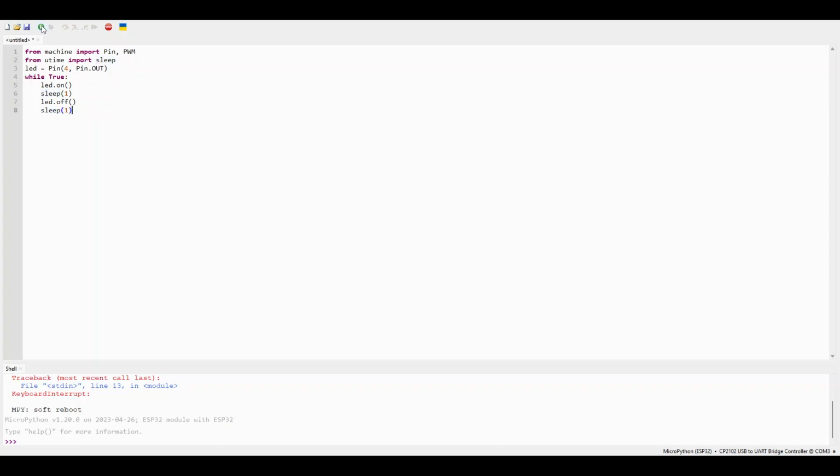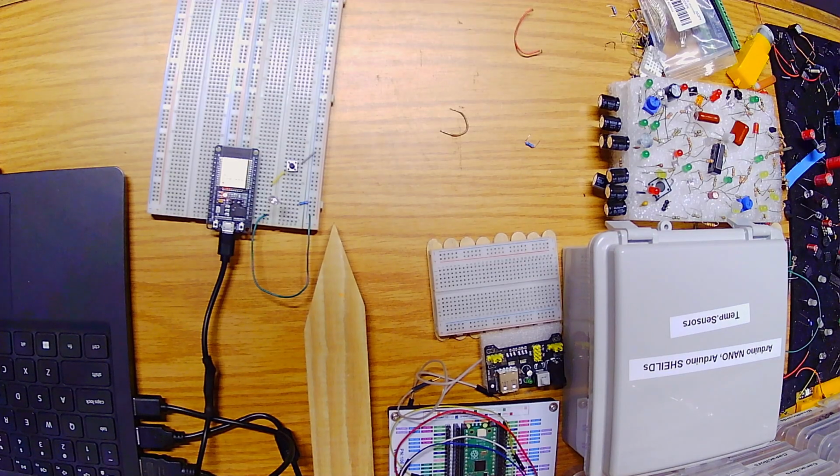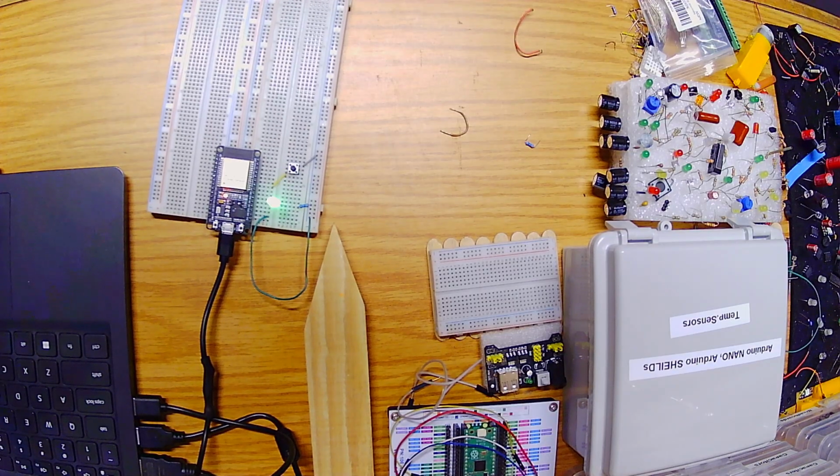Go ahead and run that script, and you should see your LED blinking once per second. Great, that was your first code, unless you have already done something using AI or something. Alright, let's go back to Thonny and we'll change our code.